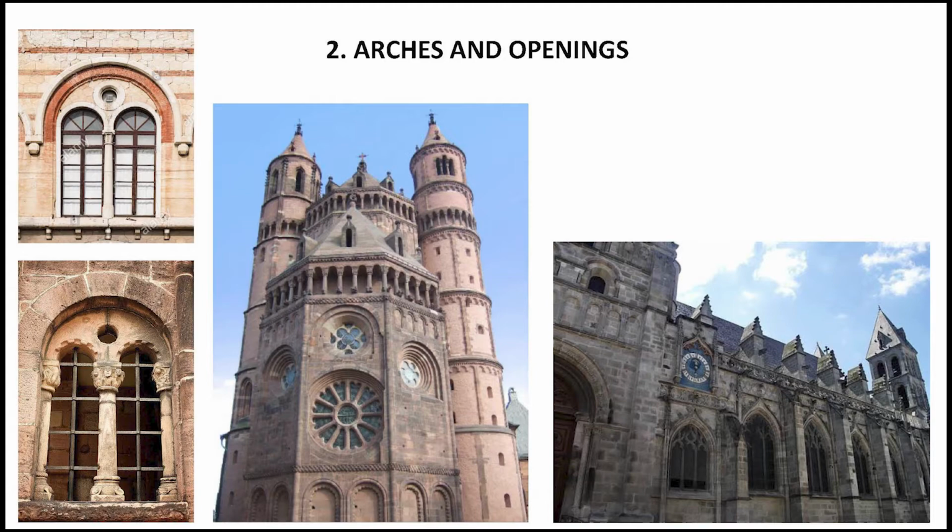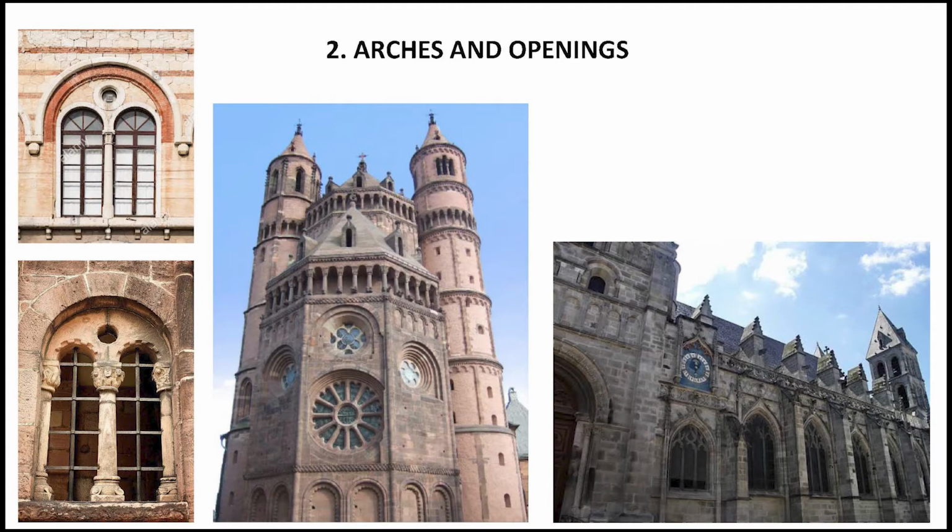Apart from this, we can also see ocular windows in Romanesque architecture. They are mostly common in Italy, particularly in the facade gable, and they are also seen in Germany. The third picture in this slide is a snap from the Worms Cathedral, Germany, which displays a great variety of openings and arcades, including the wheel and rose windows, which are basically circular windows.